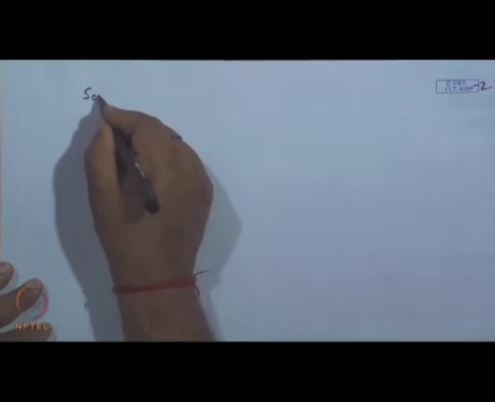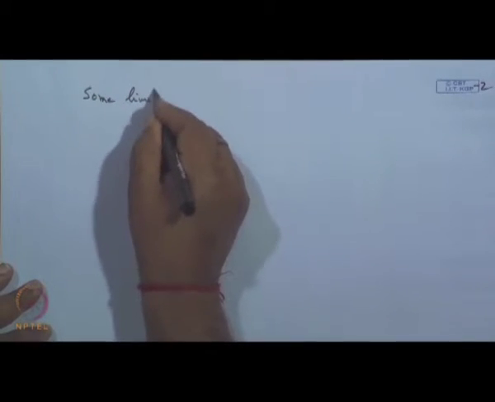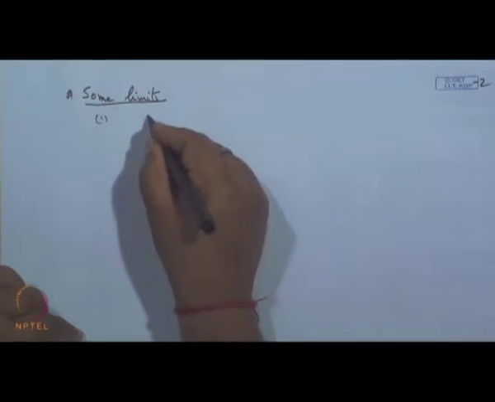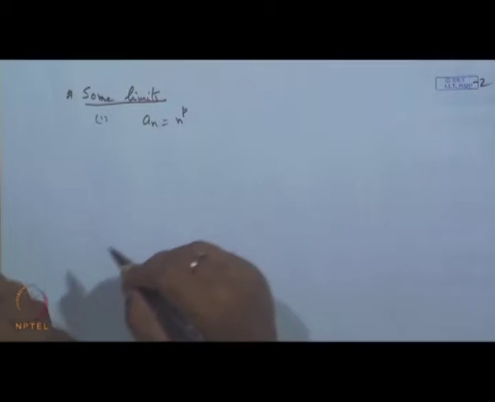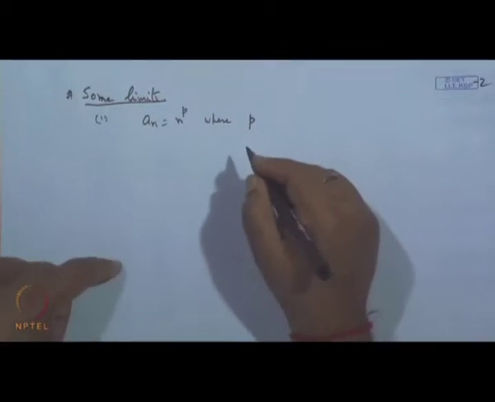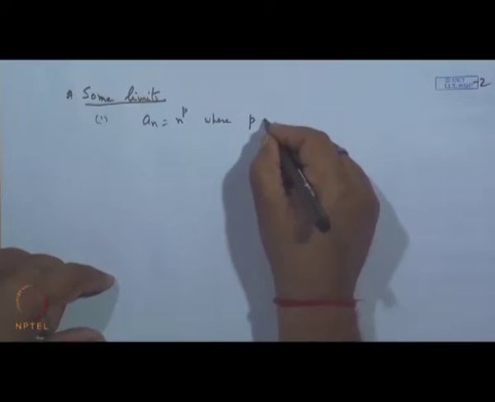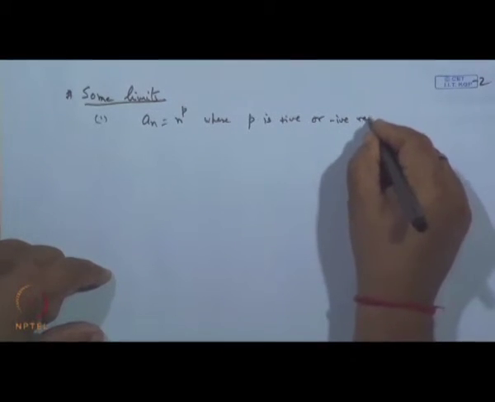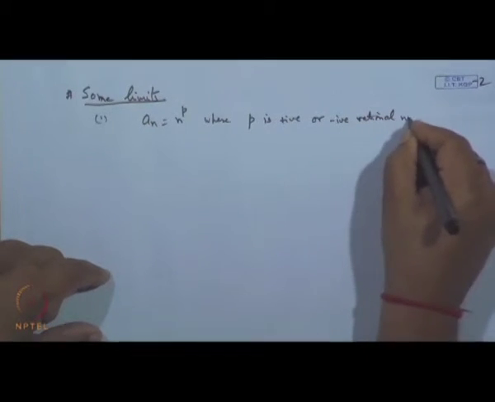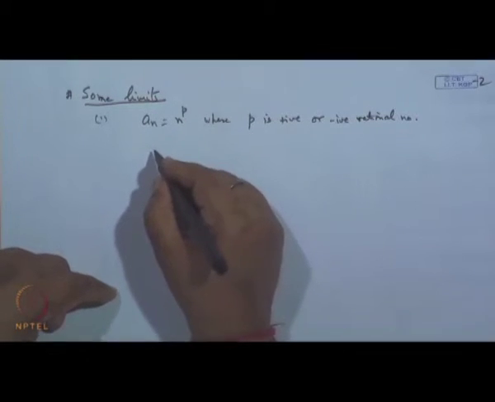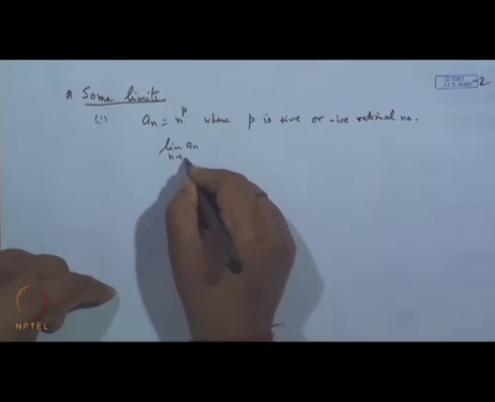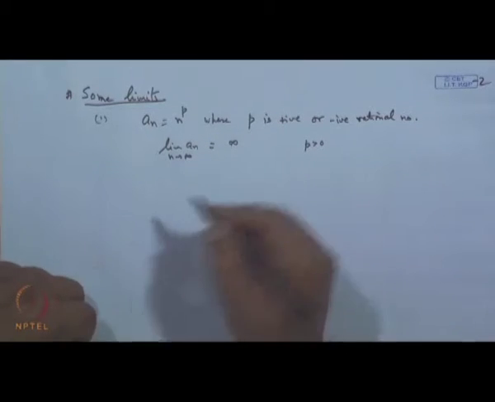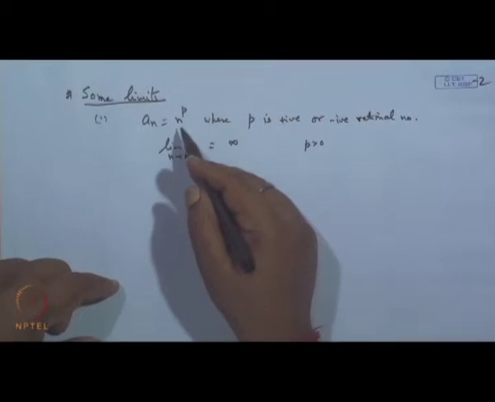So, let us see some limits. The first one, very simple: suppose a_n is the sequence n to the power p, a sequence of real numbers where p is a positive or negative rational number. Then the limit of this sequence a_n as n tends to infinity will be plus infinity if p is positive, because as n increases it is an unbounded sequence.